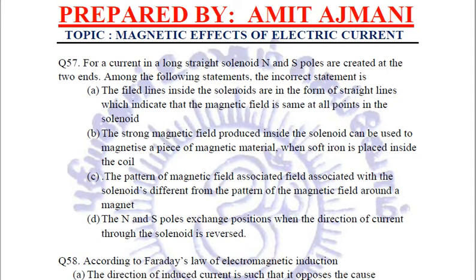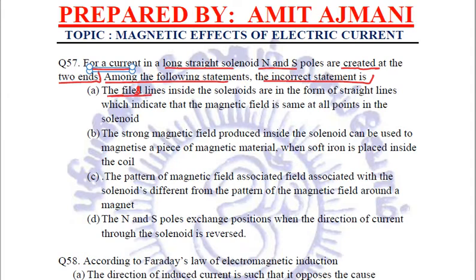Next question. For a current in a long straight solenoid, north and south poles are created at the two ends. Among the following statements, the incorrect statement is this question, as it is we have done above. Let us see the options.